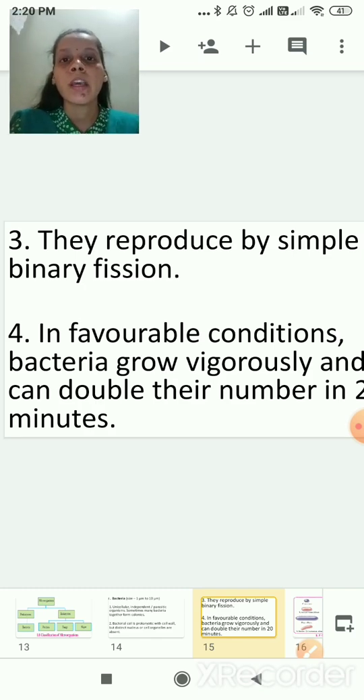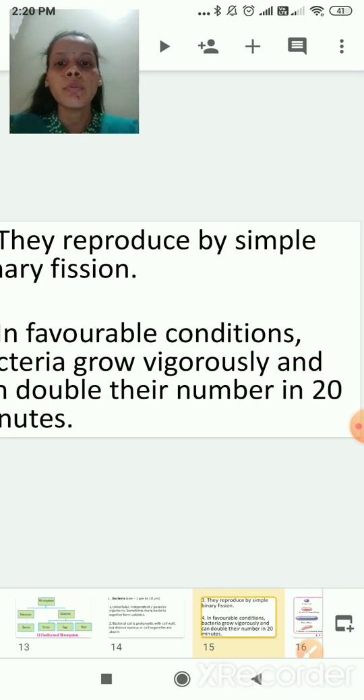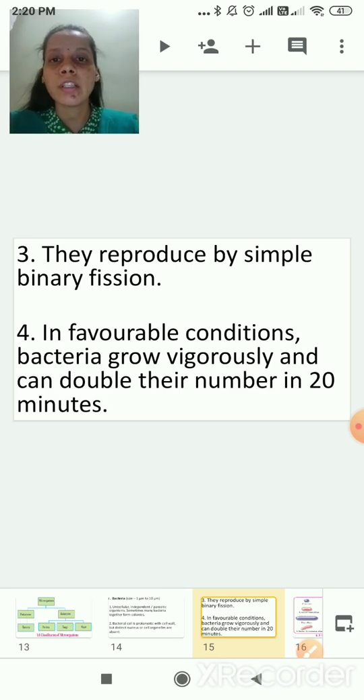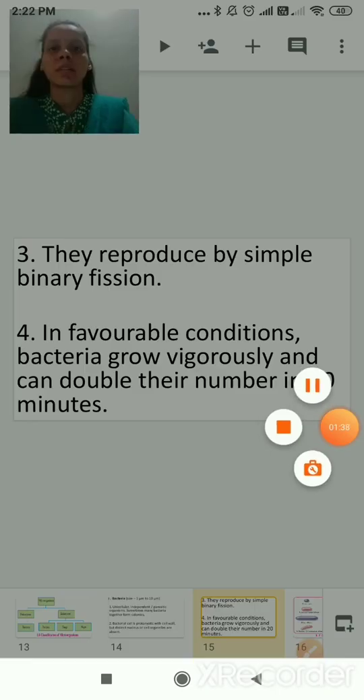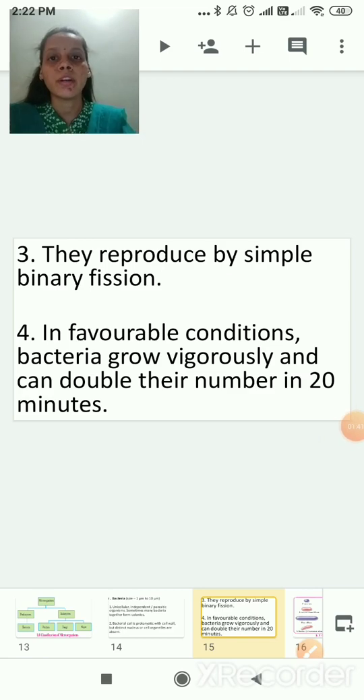Now the fourth point is, in favorable conditions, bacteria grow vigorously and can double their number in 20 minutes. In favorable conditions, bacteria grow vigorously, at a rapid speed, in a huge number, and can double their number in 20 minutes. Which are the favorable conditions? Yes, like food, water and warmth to grow. So as they get favorable conditions, they will grow vigorously and can double their number in just 20 minutes.